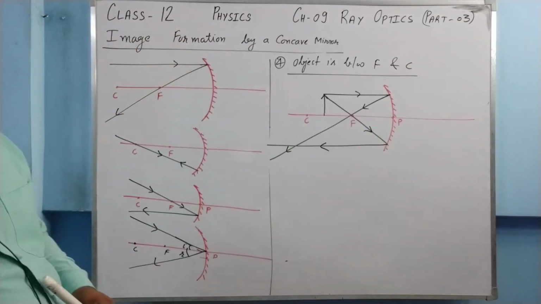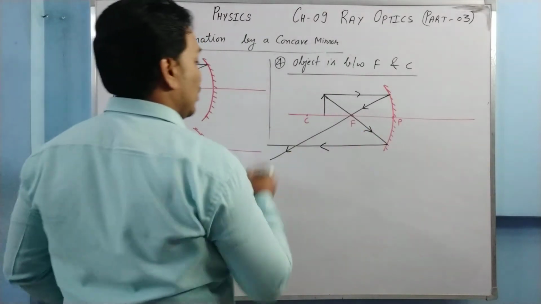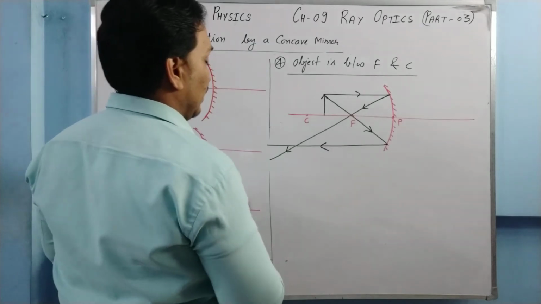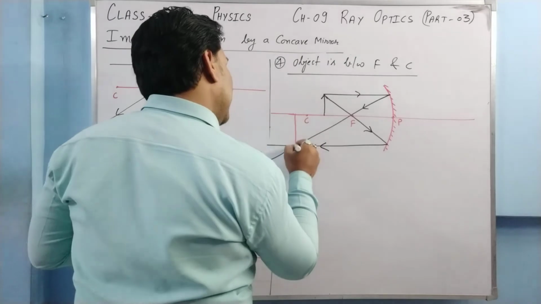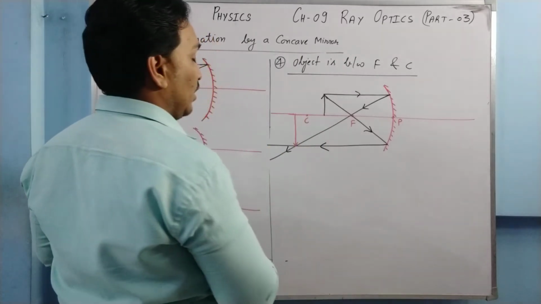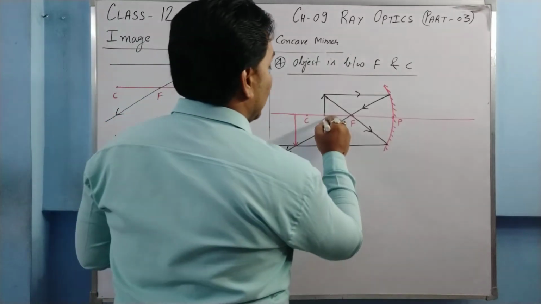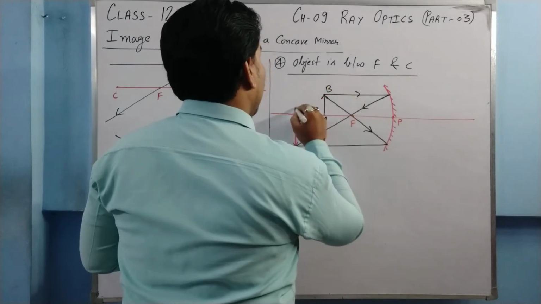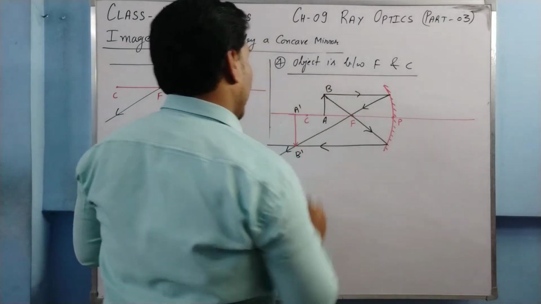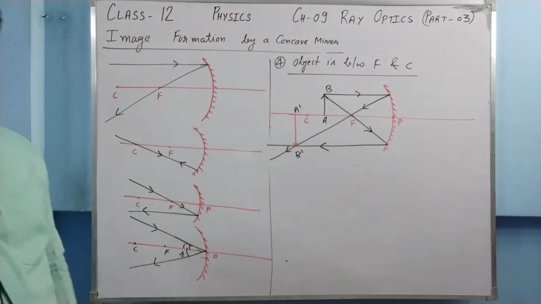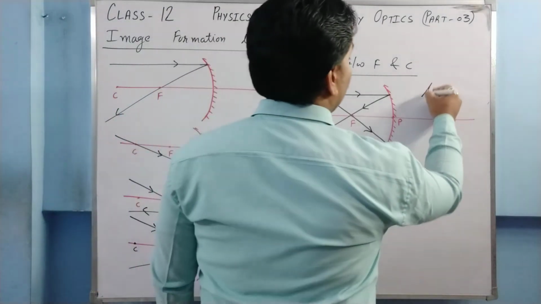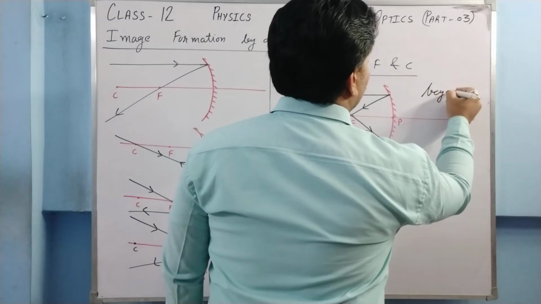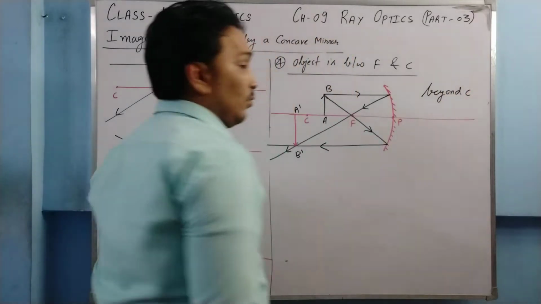Now what do we get? We get an image beyond C, somewhere here. Say this is your object AB and this is your image A dash, B dash. Where is the image formed? In this case, the image is formed beyond C. This is the position of the image.